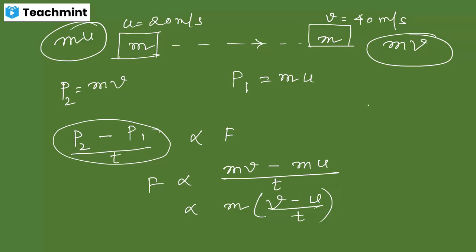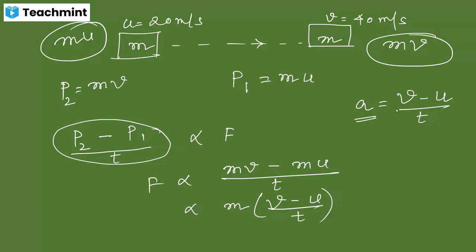We know that when an object is accelerated, acceleration is given by final velocity minus initial velocity divided by time. That means the change in velocity with respect to time, or the rate of change in velocity, is known as acceleration. Whenever you say the rate of change of something, obviously the quantity is changing with respect to time.